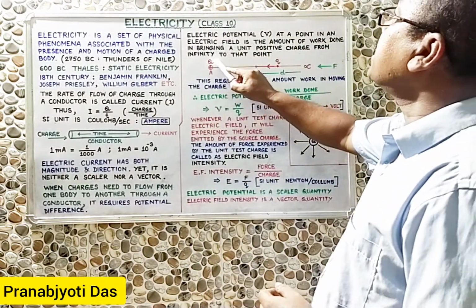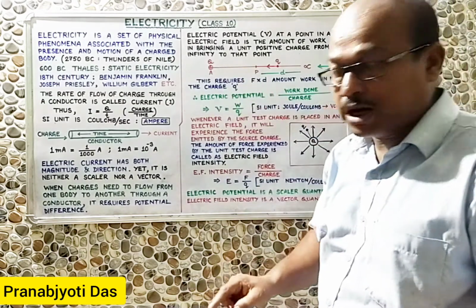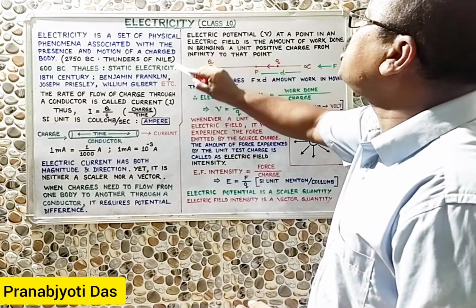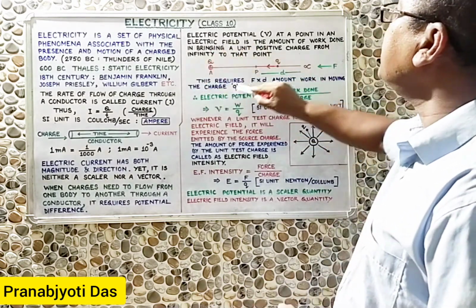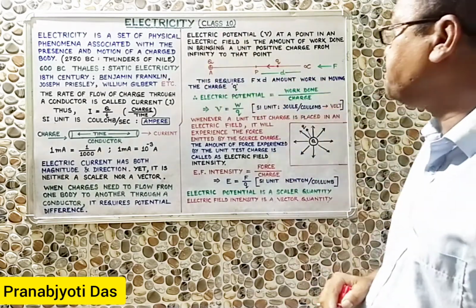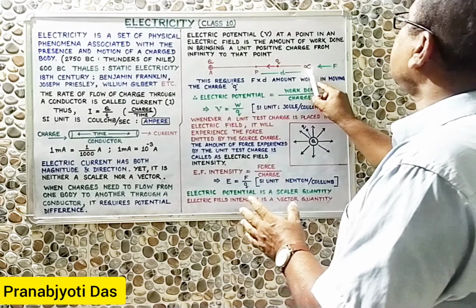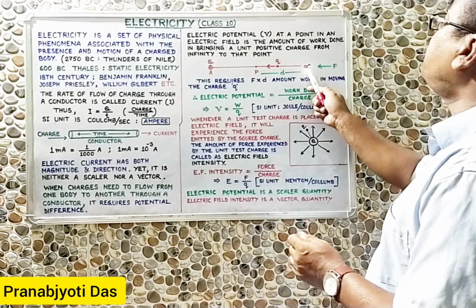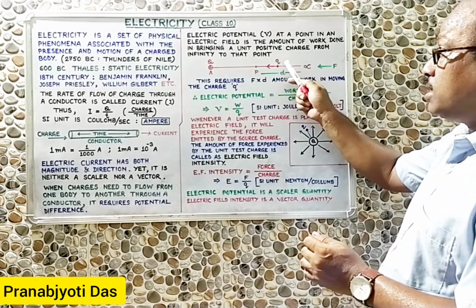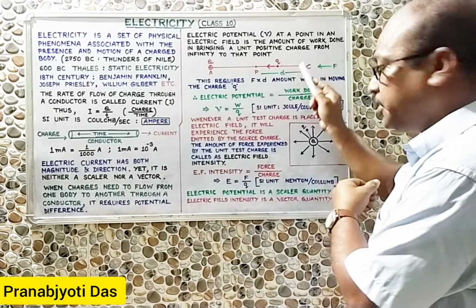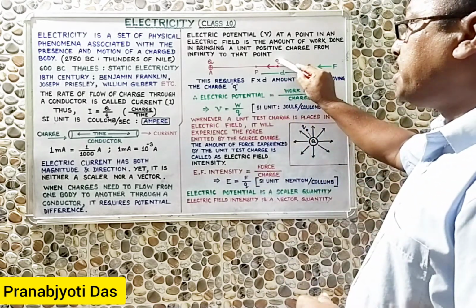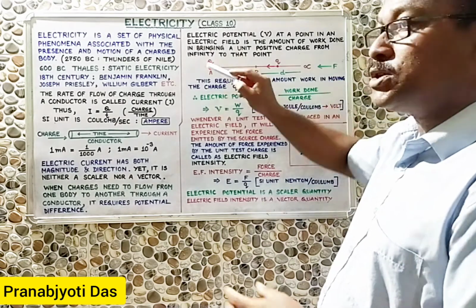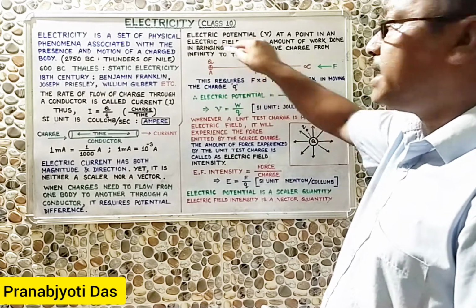Imagine this capital Q is a unit positive charge. This is called a source charge because it is placed at a point, and around this charge, in a spherical region, there is an electric field of this charge. Now this is the distance from the charge that we are considering as infinite distance. And at infinite distance there is another positive charge which is called the test charge, and this is small q. Small q is at infinite distance, and capital Q is a source charge present within this electric field.